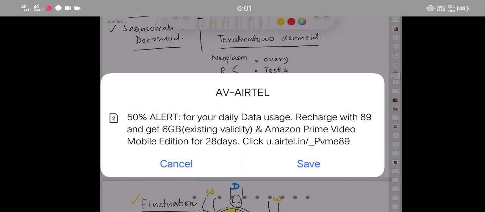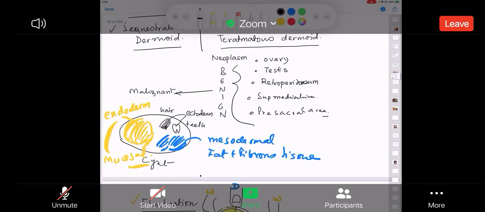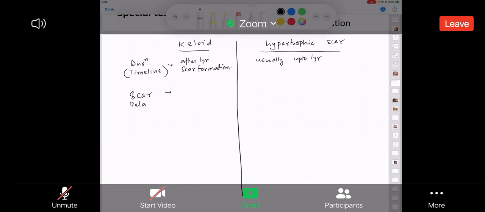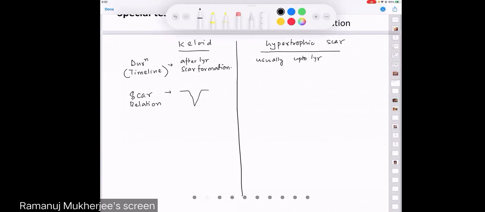Second point, the relationship to the original scar. Always remember, the name keloid suggests all. Keloid is a claw-like process. As you can see in the picture, the scar tissue has gone into the soft tissue structure.